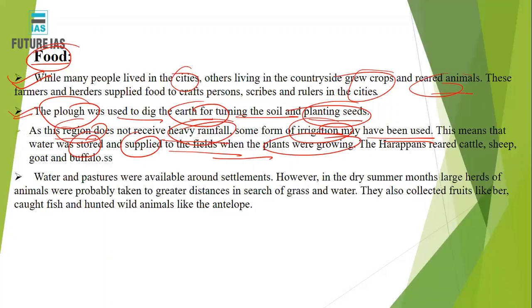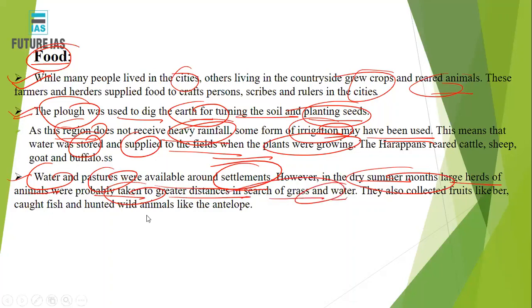Now, these Harappan people also reared cattle, sheep, goats, buffalo that we have just now discussed, that we found their remains. So that shows that these people domesticated those animals. Water and pastures were available around the settlements. However, in the dry summer months, the larger herds of animals were probably taken to a greater distance in search of grass and water. So that thing would have been there, because in the dry and lean season, these animals would have been taken to a greater distance so that they can survive.